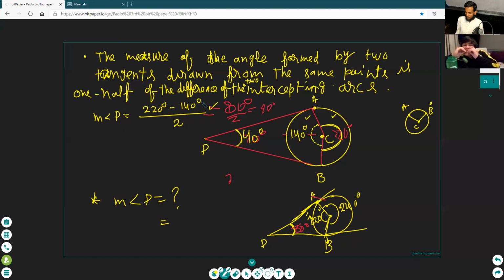Show me. Take the difference. What is the measure of angle P? Right, 120 over 2 equals 60 degrees.